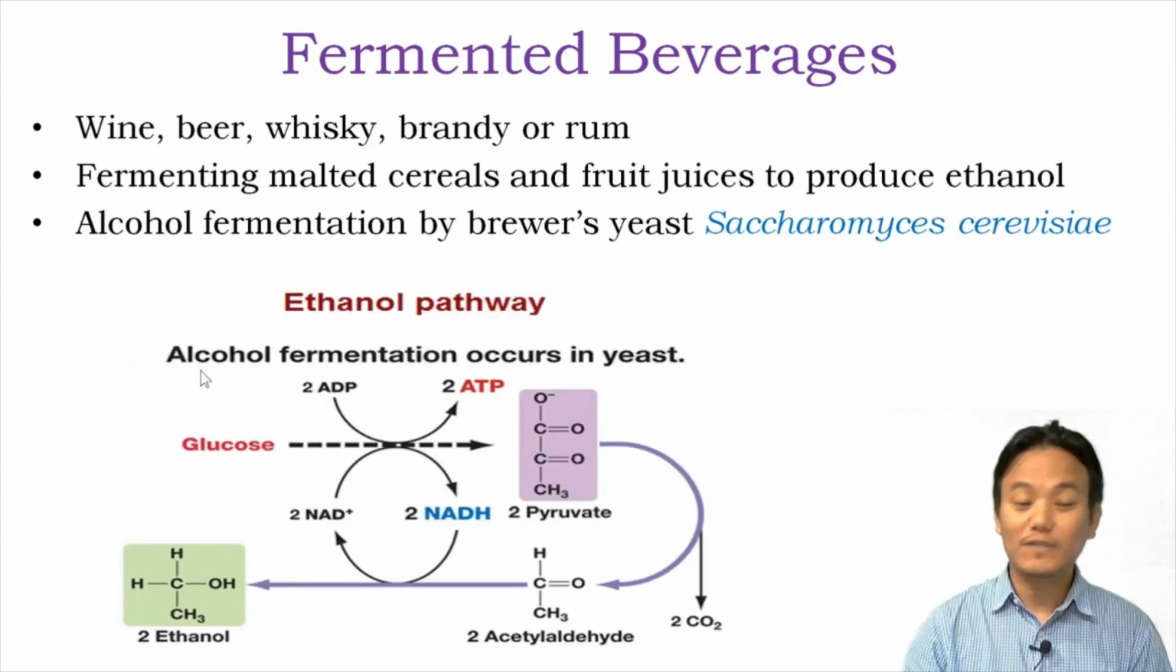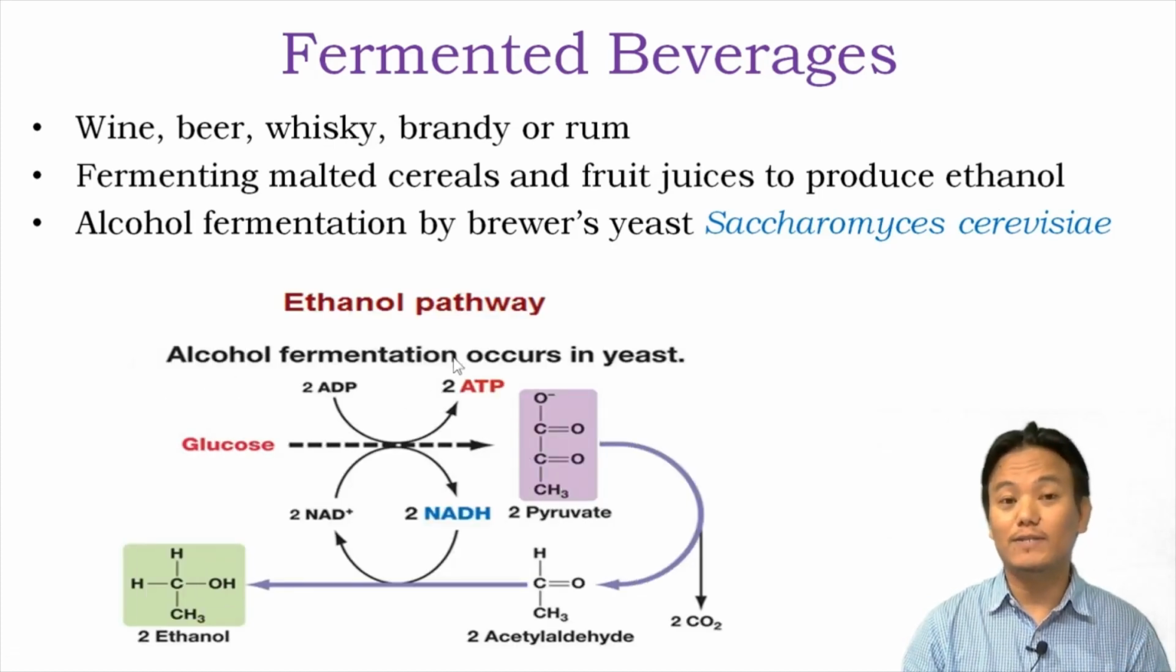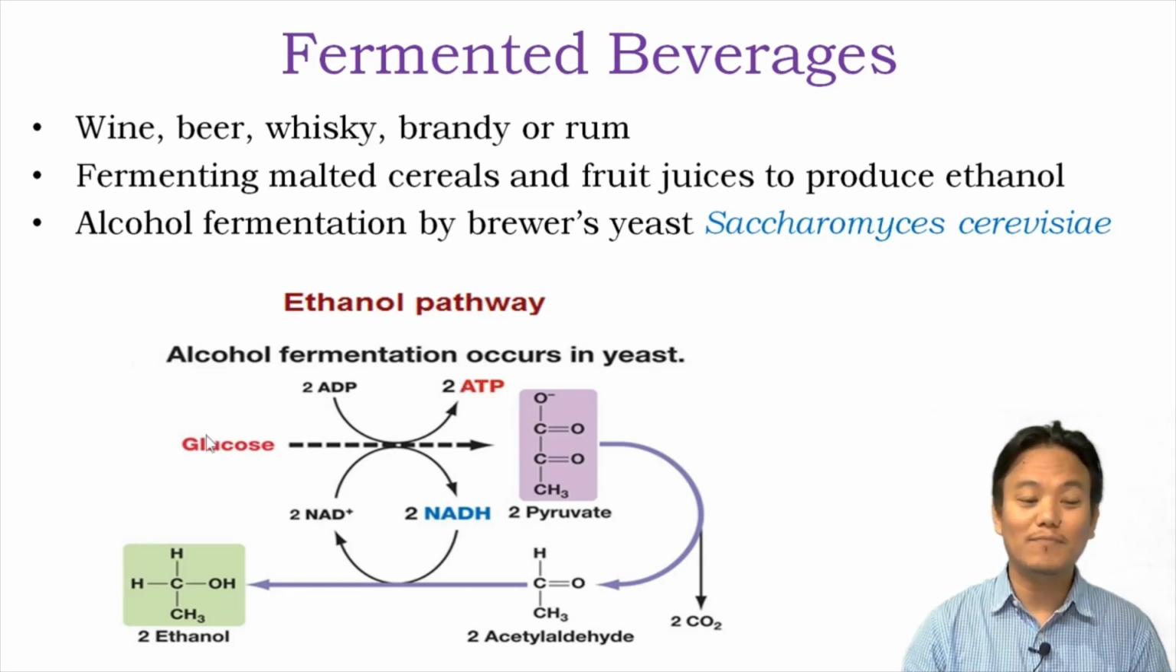Saccharomyces cerevisiae carries out alcohol fermentation. You all must have studied alcohol fermentation in class 11 in your respiration chapter. During alcohol fermentation, the yeast breaks down glucose present in malted cereals and fruit juices in order to produce carbon dioxide and ethanol. During this process, the yeast gets energy as ATP. What we get in turn is ethanol, which is used for production of wine, beer, whiskey, brandy or rum, or these fermented beverages.